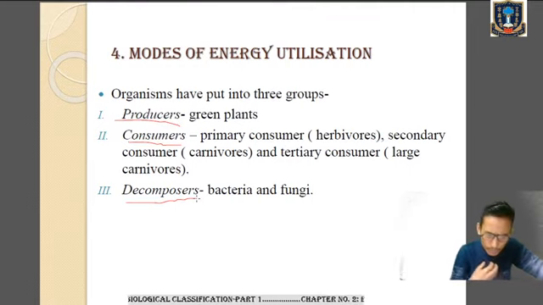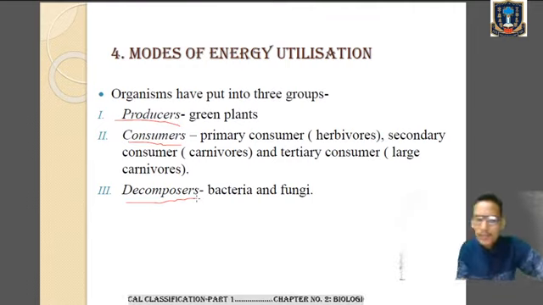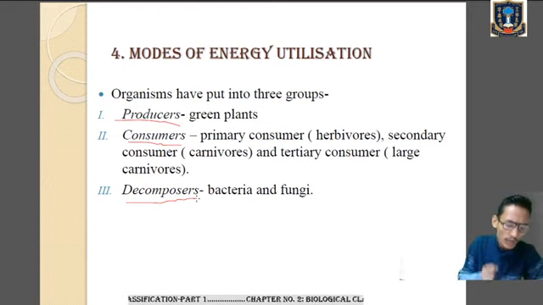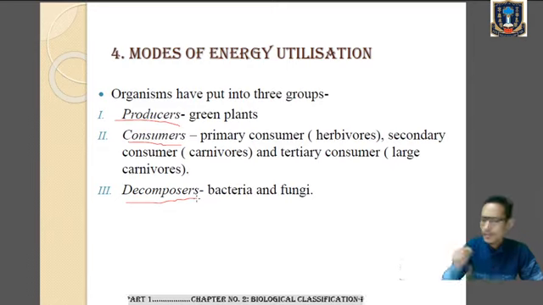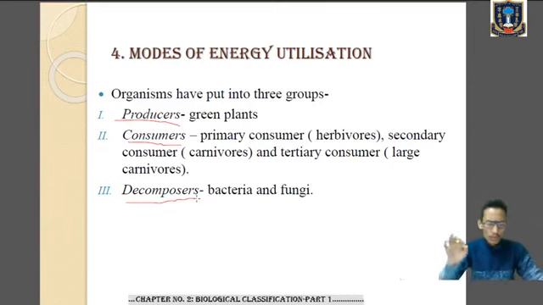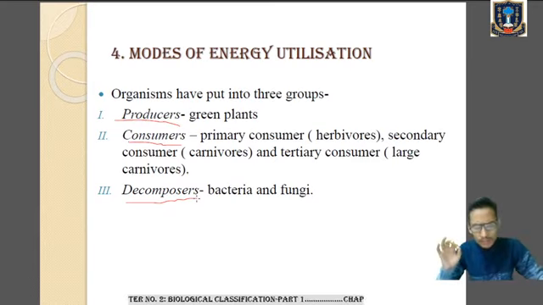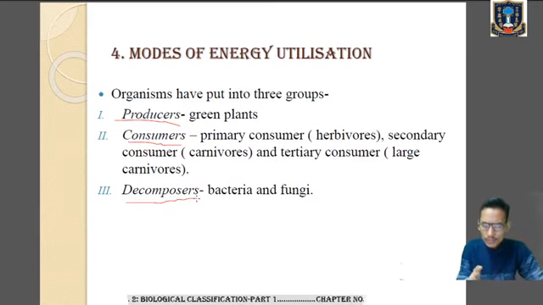Consumers are not able to prepare their own food, okay, but they are dependent on the green plants. That's why we have got primary consumer, secondary consumer, and tertiary consumer. So consumer means the animals which eat the plant. Clear?